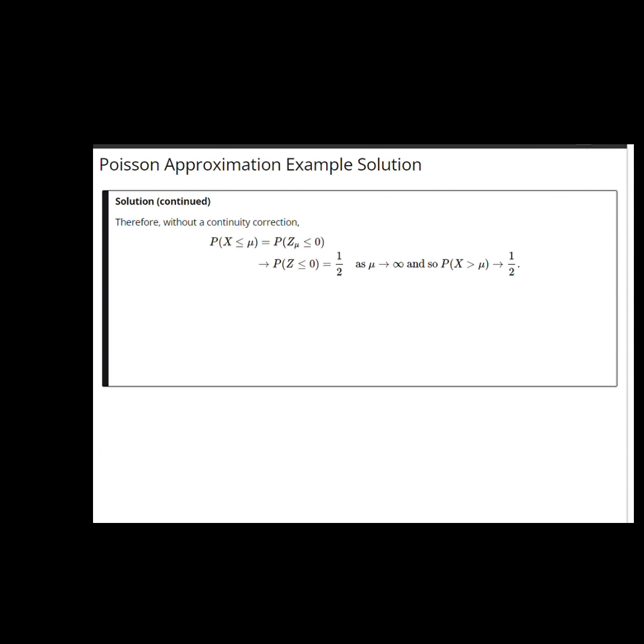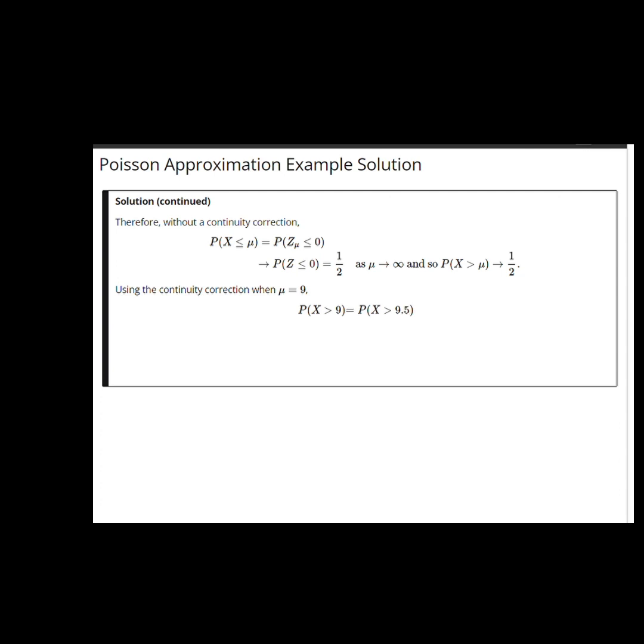Let's see how that approximation works in the case mu equals 9. But this time we'll use the continuity correction. So the probability that x is strictly greater than 9 is the probability x is 10 or 11 or 12 and so on. If we start with 10, the bar for that probability histogram begins at 9.5.